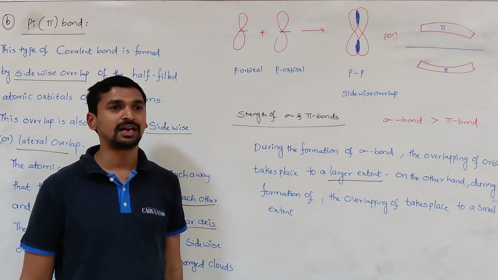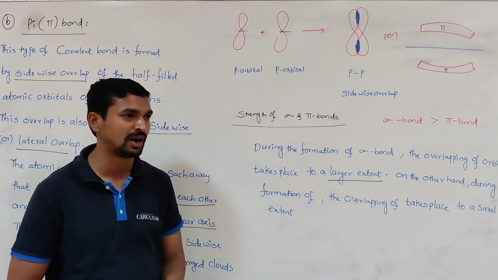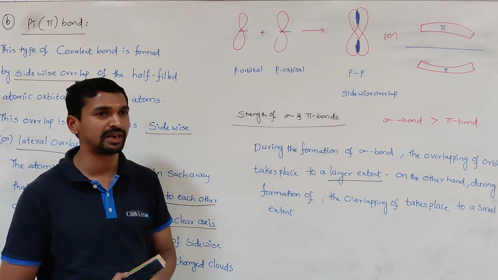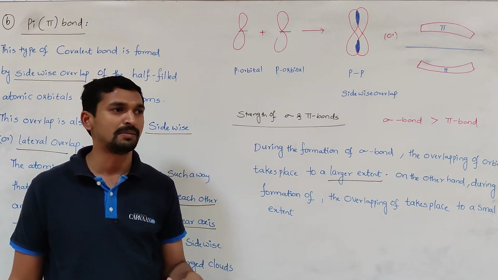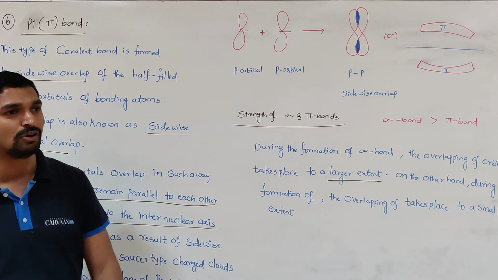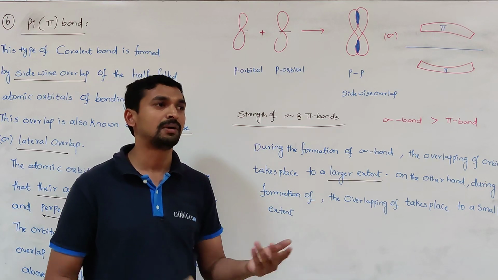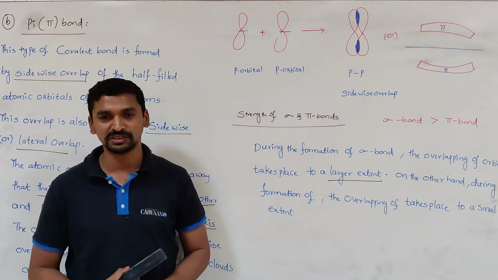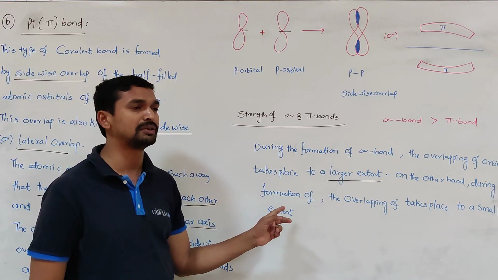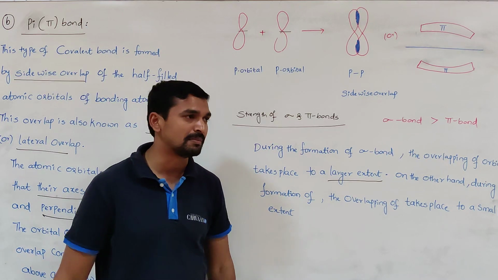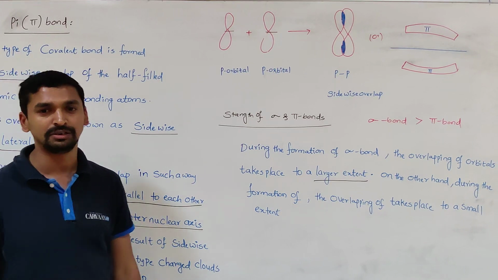And whenever an s orbital is involved in the overlapping, definitely in that case only a sigma bond is formed. Whenever p orbitals participate in the overlapping, that might result in a sigma bond as well as a pi bond, depending upon the type of overlapping. Among the sigma and pi bond, the sigma bond is always stronger than the pi bond because during the formation of a sigma bond, a greater extent of overlapping of orbitals takes place as compared to the formation of a pi bond. So this is about the types of overlapping and nature of covalent bond.